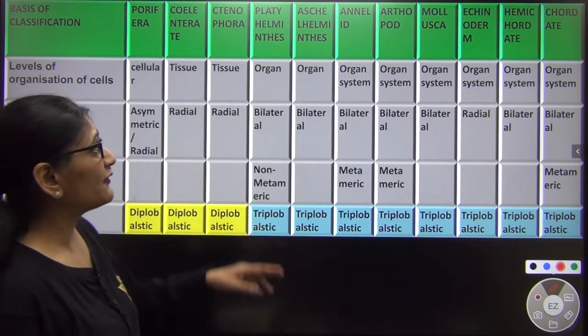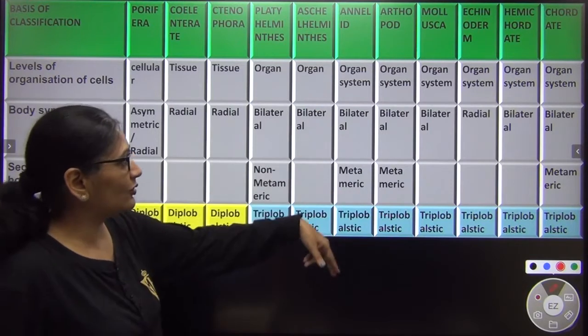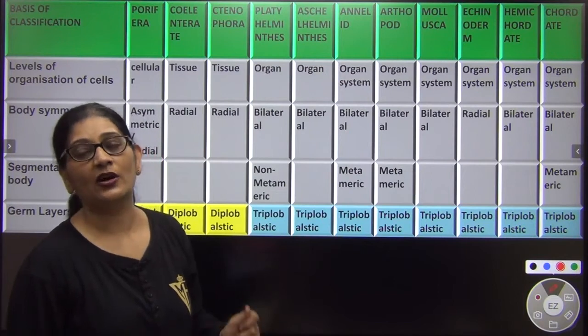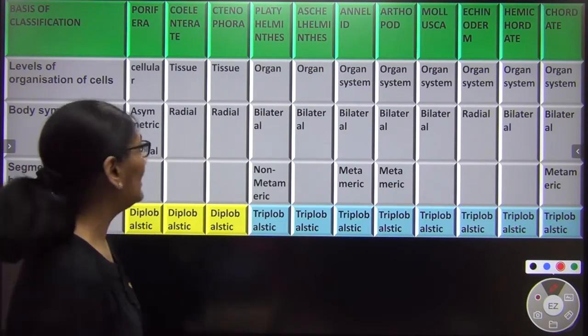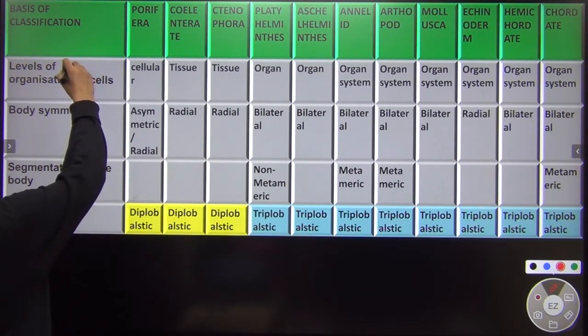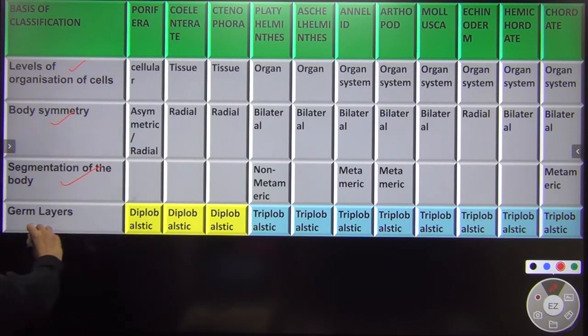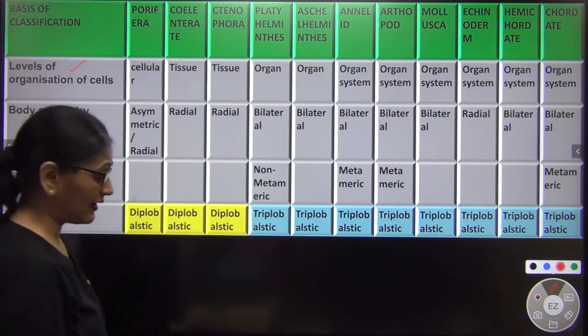Right? So again, if we come to annelids, see, without knowing, you are knowing so many characters. Even without touching the topic, you are knowing so many characters. Right? So we have done 4 bases of classification. 1, level of organization. 2nd, symmetry. 3rd, segmentation. 4th is your germ layer. We have already done it.